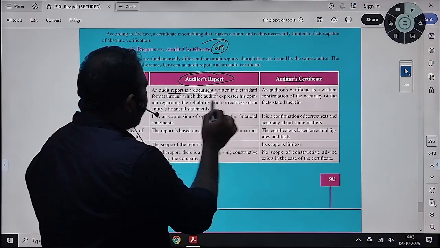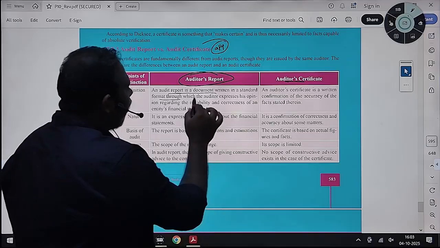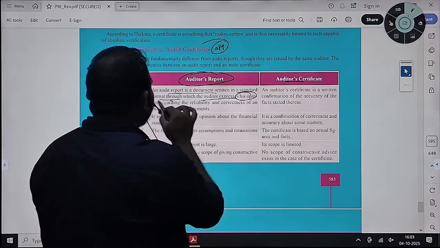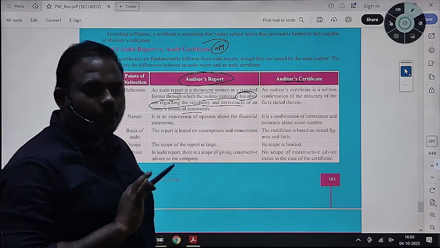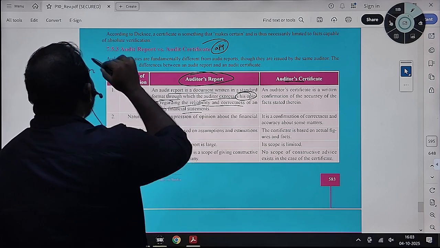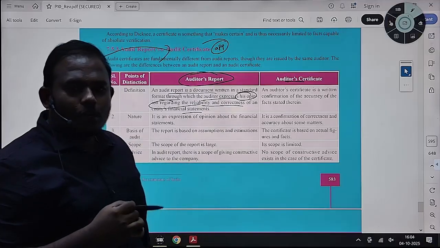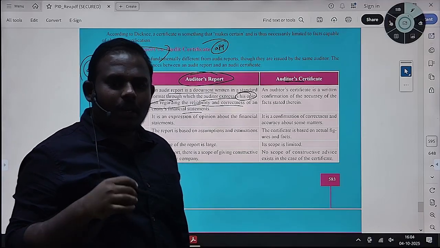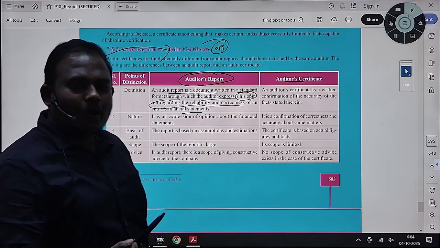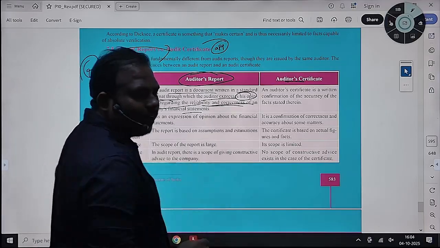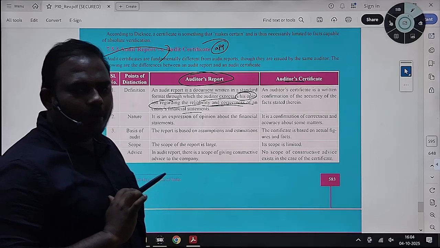I think you got a brief understanding. An audit report is a document, in a standard format which we will see later, where the auditor expresses his opinion regarding the reliability and correctness of financial statements. You will give reliability, that is, to the extent of my verification, they look fine to me. To the best of my knowledge as a chartered accountant, I have verified those financials, and to my knowledge they look true and fair. They look okay. There is no material adjustment found by me.